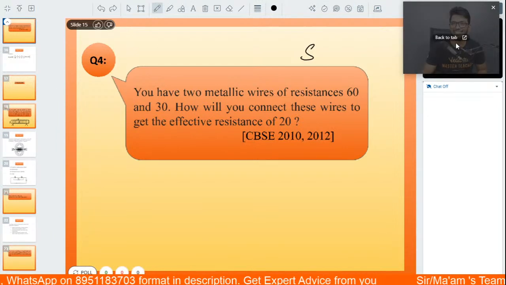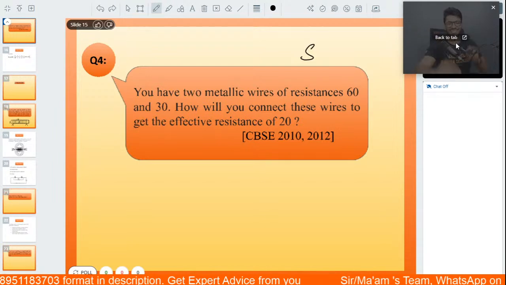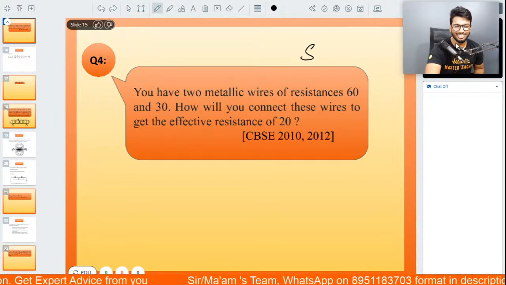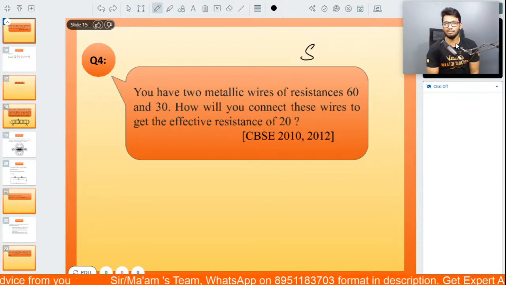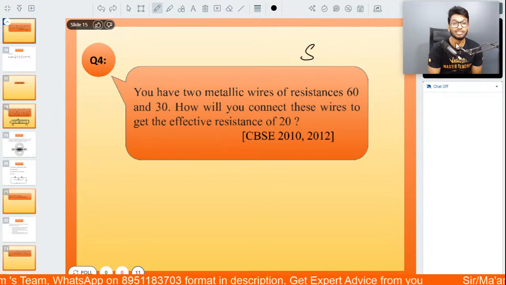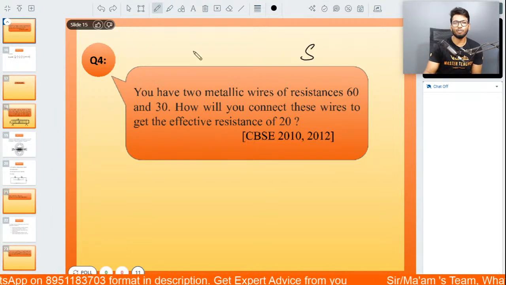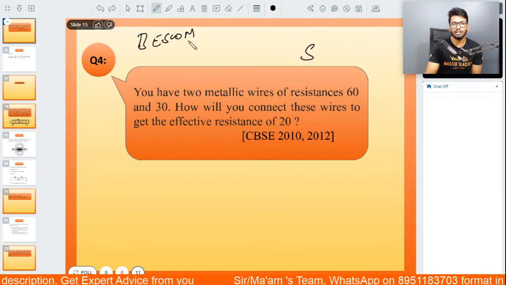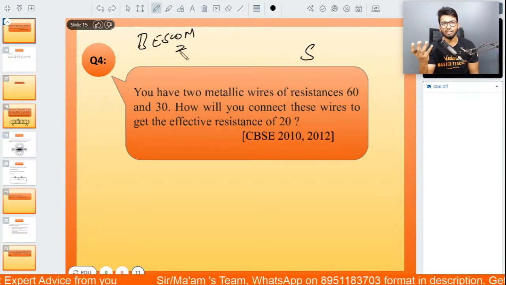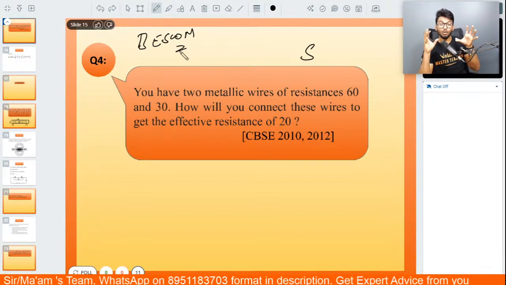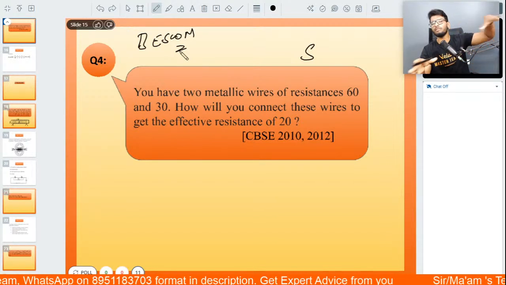Sorry for that. It's not just my internet, it's BESCOM. BESCOM likes to play games with me sometimes. BESCOM is basically our current provider in Bangalore. It happens only when I'm taking sessions, otherwise it's perfectly fine.